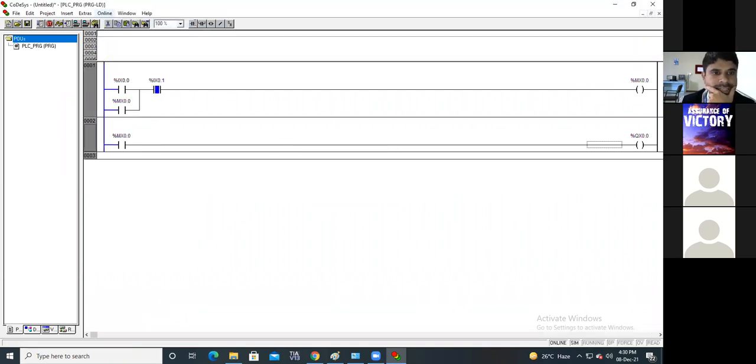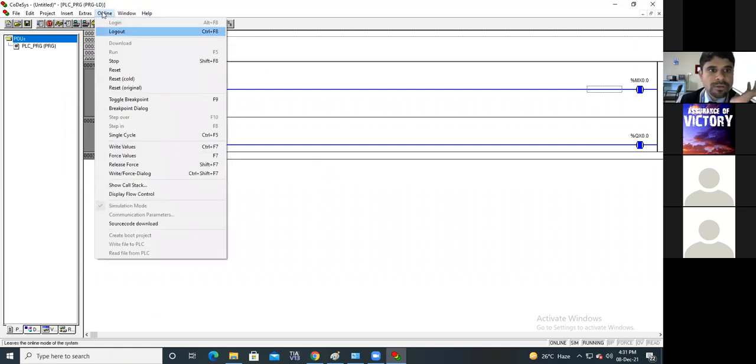As I press this start push button, this bit is set. As soon as this bit is set, these two instructions become true and motor 1 is on. Now I have released this start push button. Stop, logout.